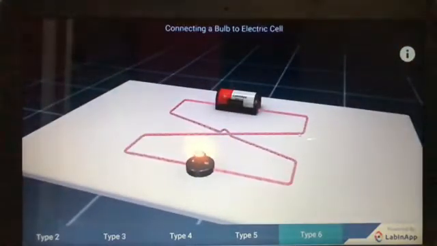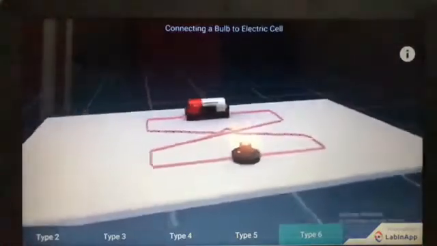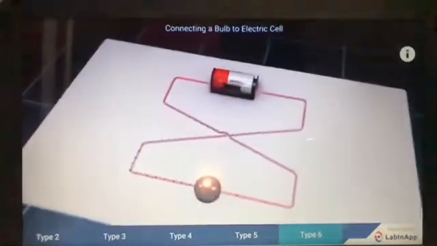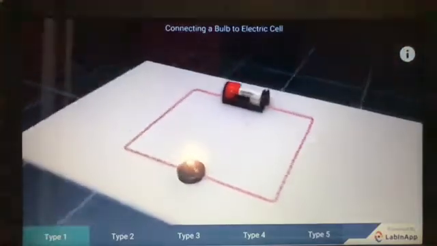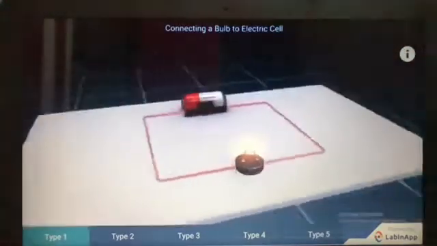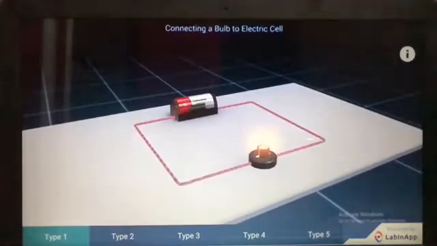We can see that the bulb glows only when both the terminals of the cell and bulb are connected to each other without a break. This is how we use the terminals of the cell and battery for electric lighting purposes.